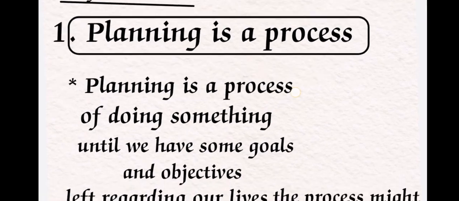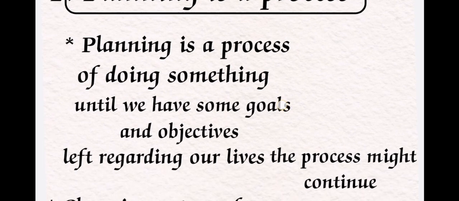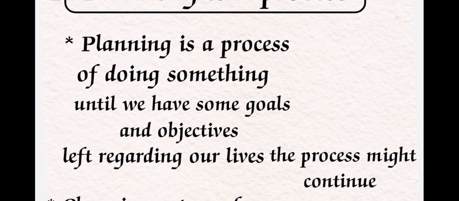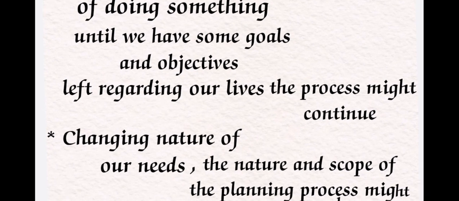So the first definition is that planning is a process. It is something that we are doing. It means planning is a process of doing something, and it is one type of process through which we have to get some results. Until we have some goals and objectives, whenever we have some goals and objectives left regarding our lives, the process might continue.